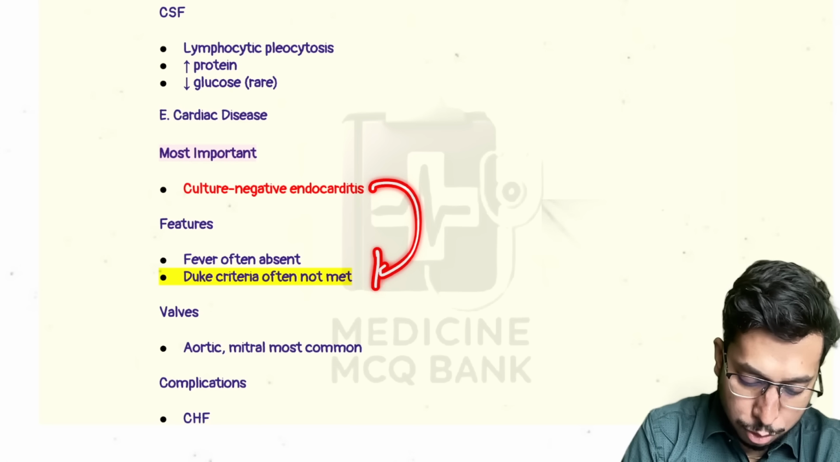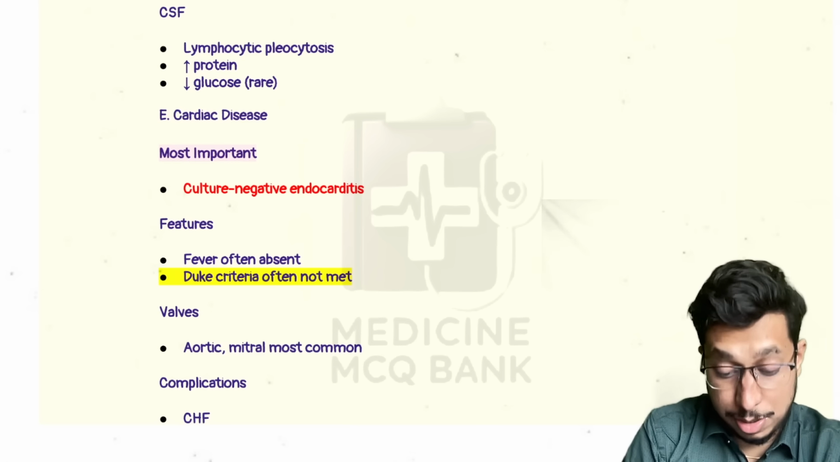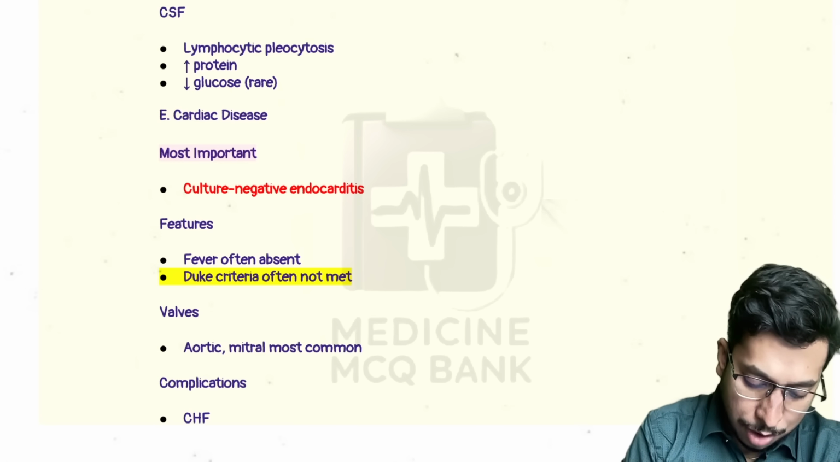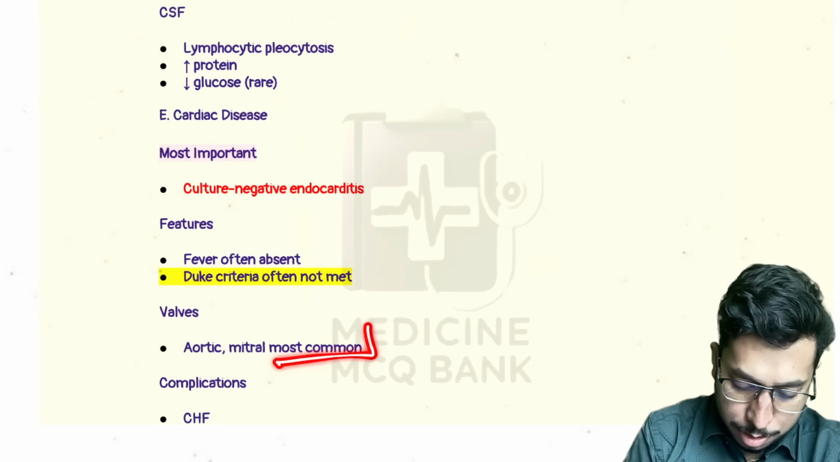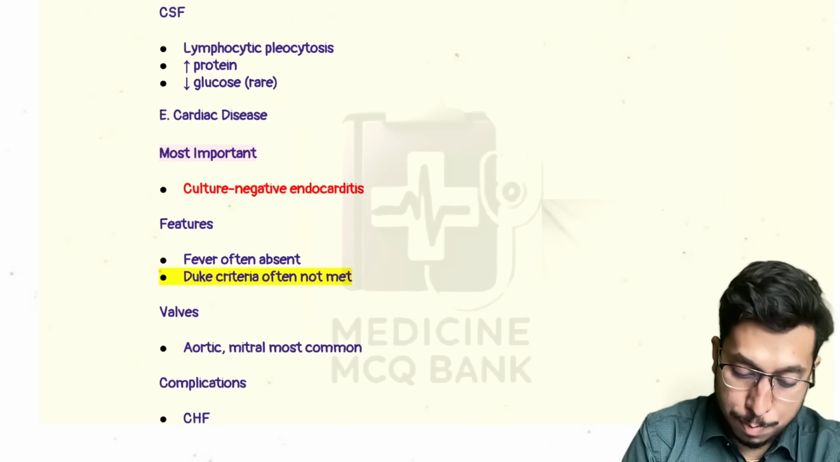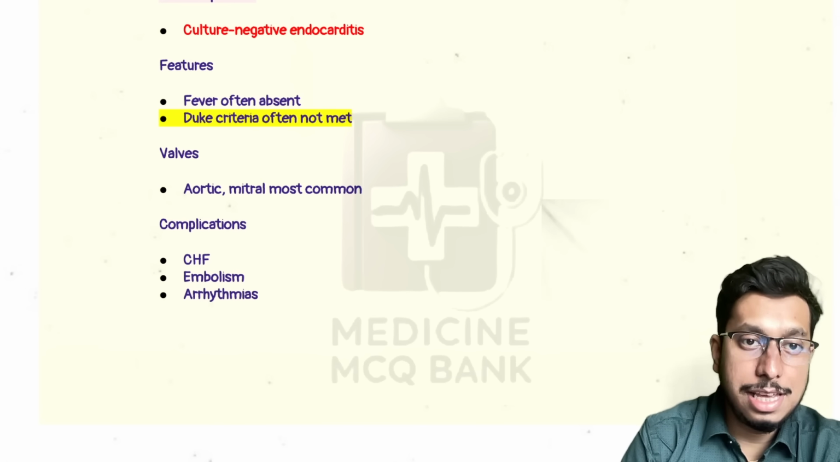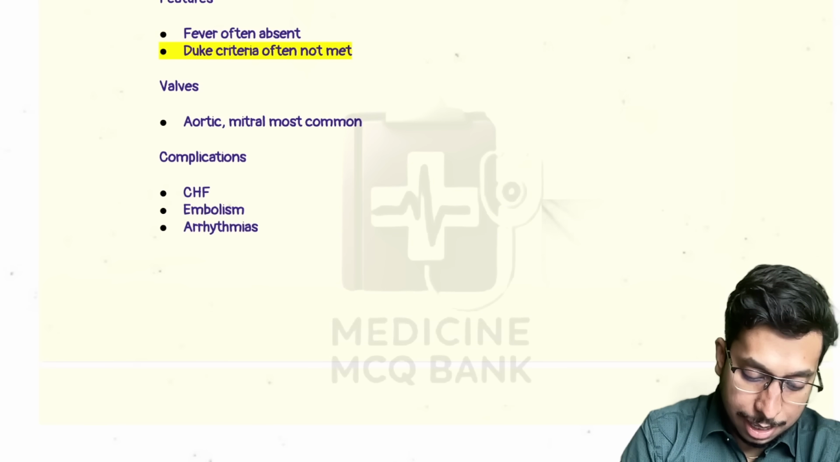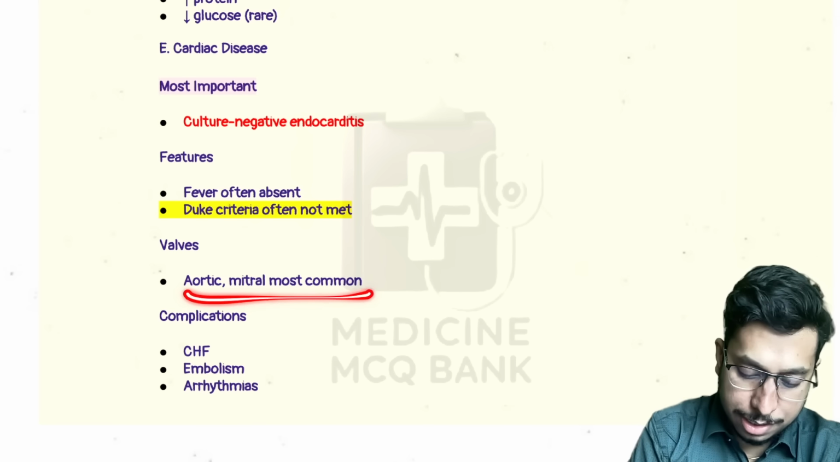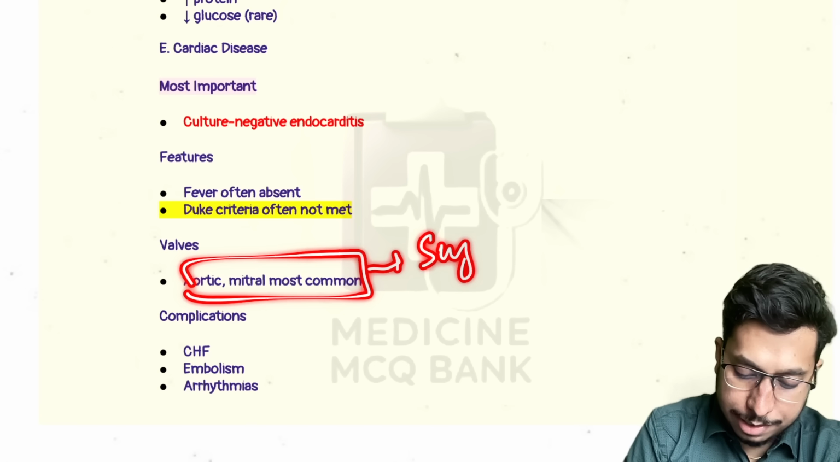So even it doesn't follow the Duke's criteria most often, so it is very hard to detect. Most common valve involvement is aortic followed by mitral valve. So these are the most common valve involvement. Complications are similar to any other endocarditis, and even if aortic and mitral valve involvement is there, at this point surgical requirement is there.